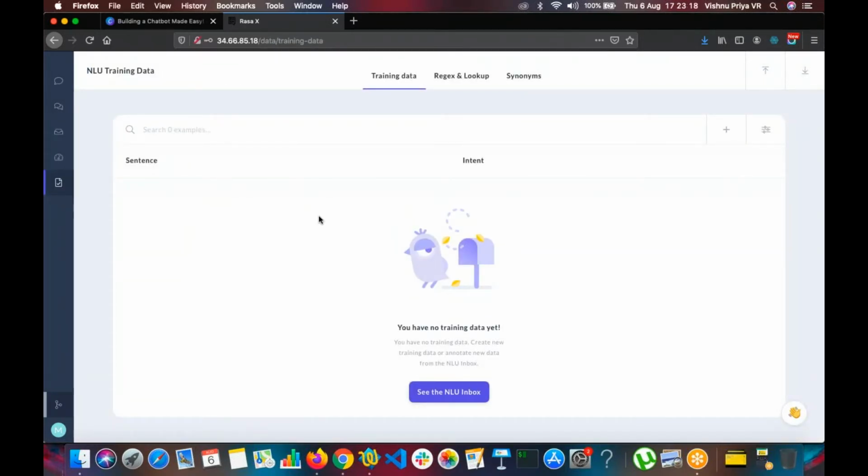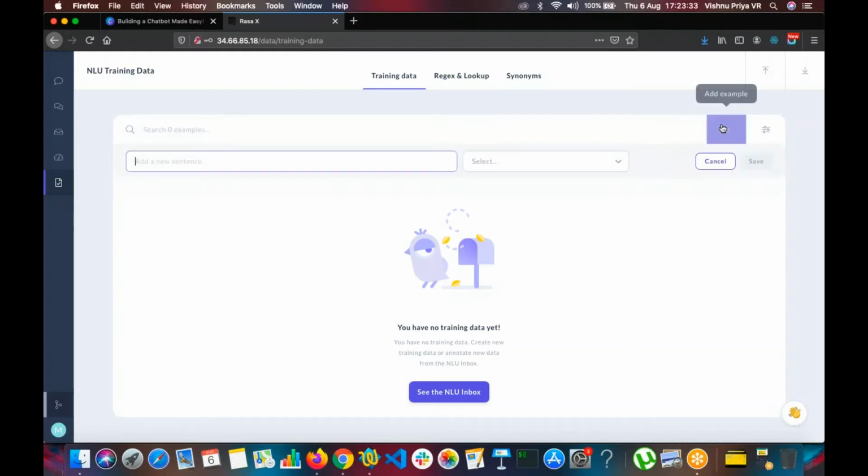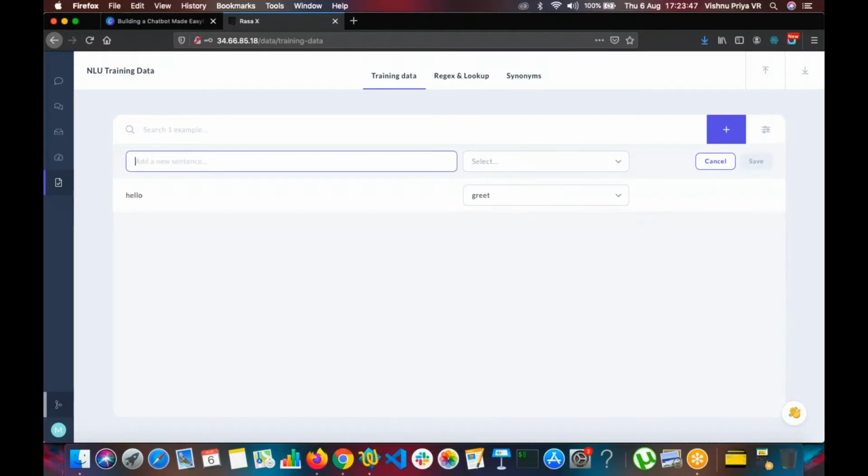Let's consider a scenario where the user is wishing the bot, saying hi or greeting the bot, and then starting the conversation. For that, you can see here there is no intent or example available. So let's create an intent. Here you can see the option of creating a new intent. Just give the name as greet and press save. Let's give 4 phrases for now for our demo training.